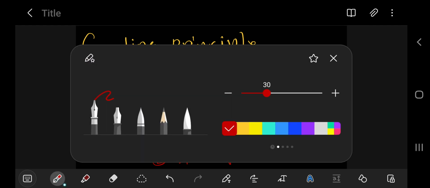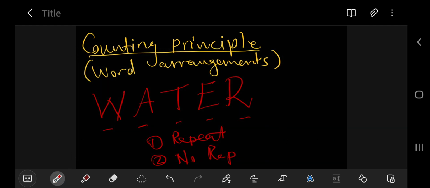if you chose A for the first option, you cannot choose A again because you cannot repeat that A. So you'd have to choose a different letter, maybe for example T, E, and R, then W, right? So this is a different word. So you must have these conditions. Are we repeating the letters or are we not repeating the letters?